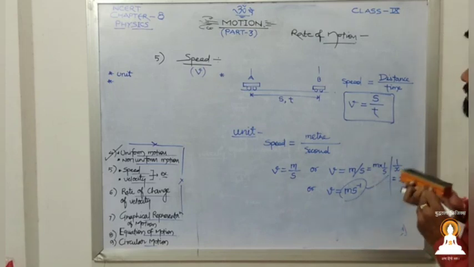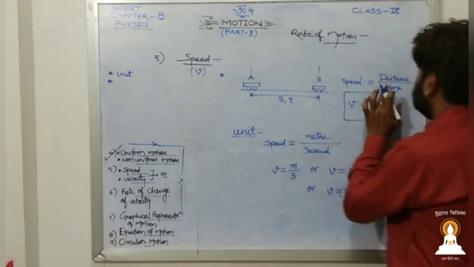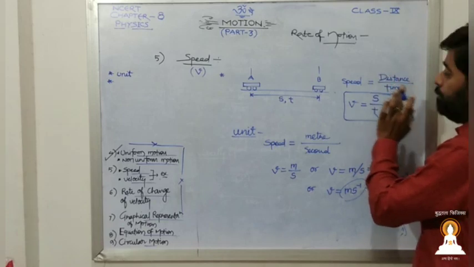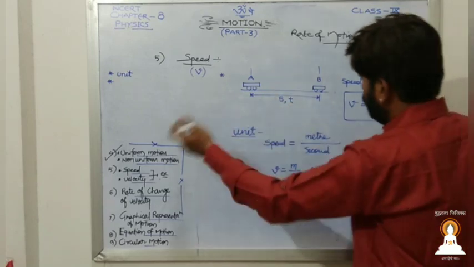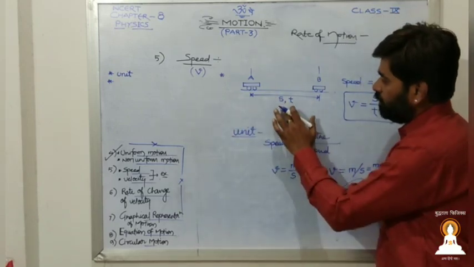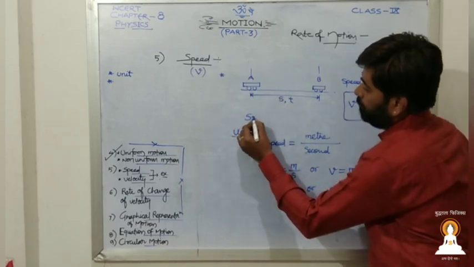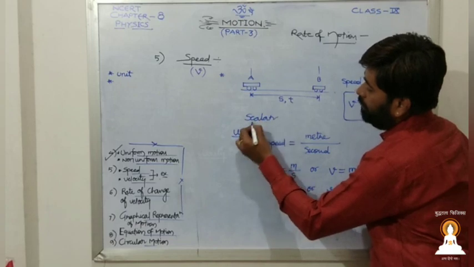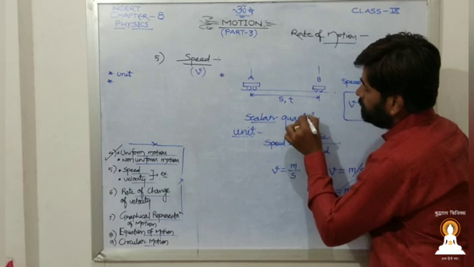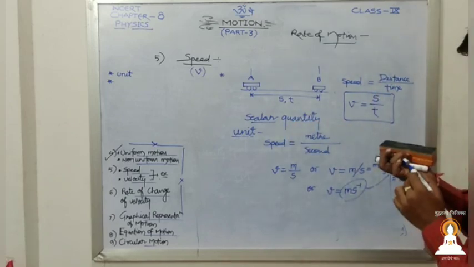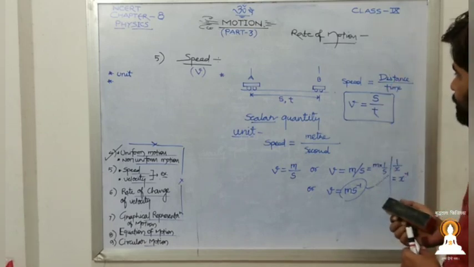Let us move to the next one, whether it is scalar or vector. So speed is nothing but distance upon time. Distance covered means it may move in any direction. Yes or no? So direction is not specified when we talk about speed. So this is a scalar quantity. Speed is a scalar quantity. Remember. So this was all about speed.